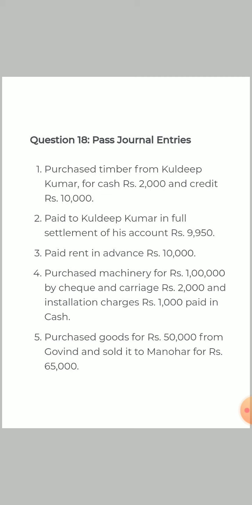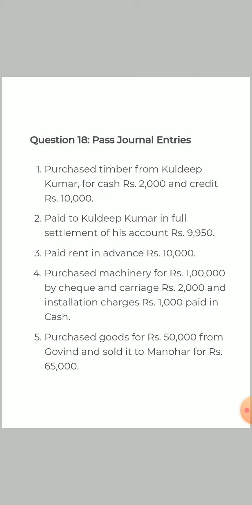For cash you will credit cash account, and for credit you will credit Kuldeep Kumar. Then paid to Kuldeep Kumar in full settlement. Instead of 10,000 you paid 9,950. That 50 will be treated as discount received. Paid rent in advance, prepaid rent. Then purchase machinery for 1 lakh by check. Carriage and installation charges paid in cash.